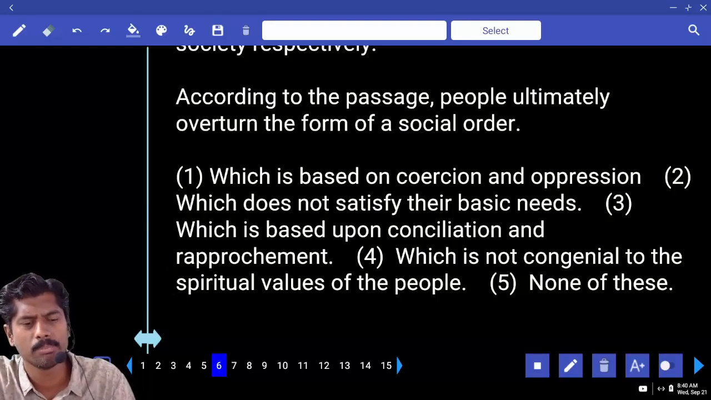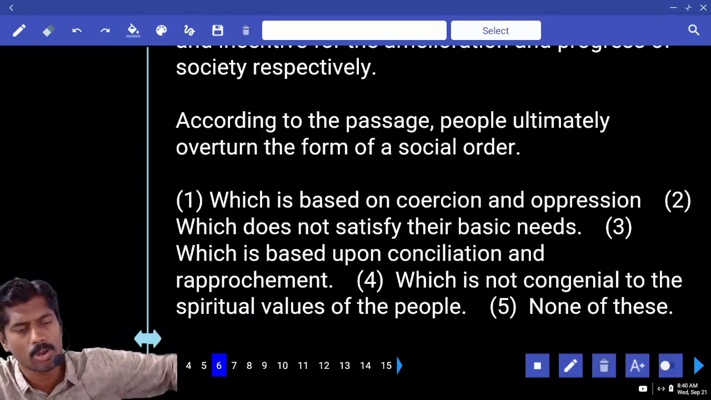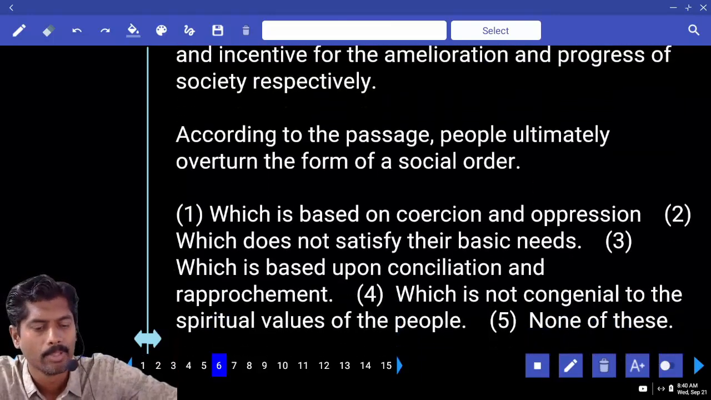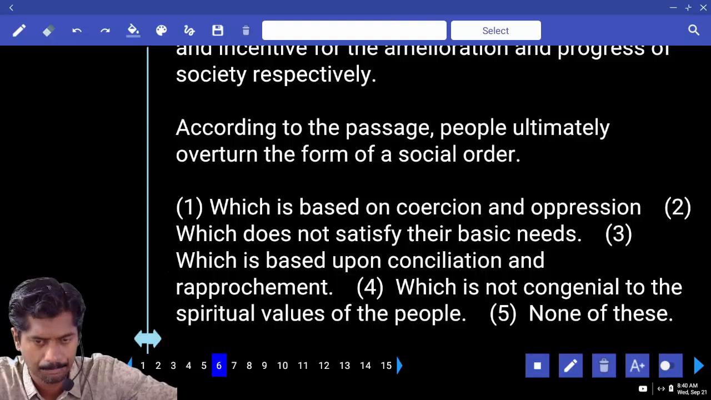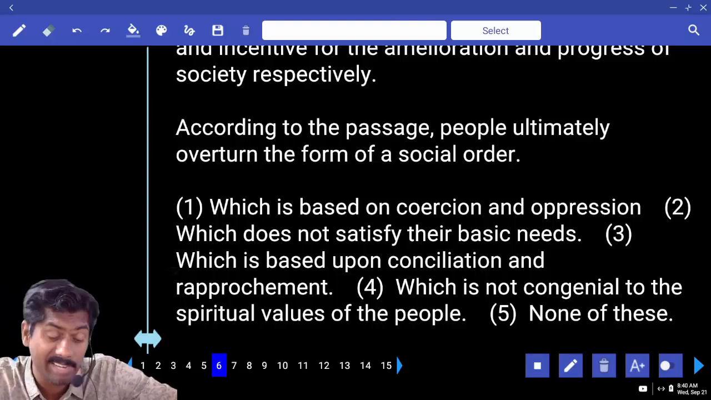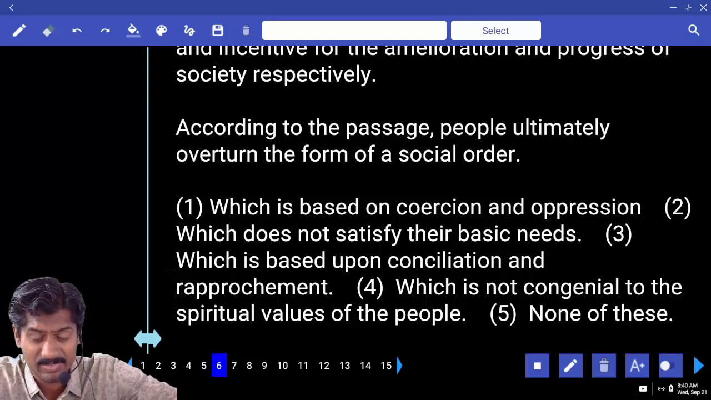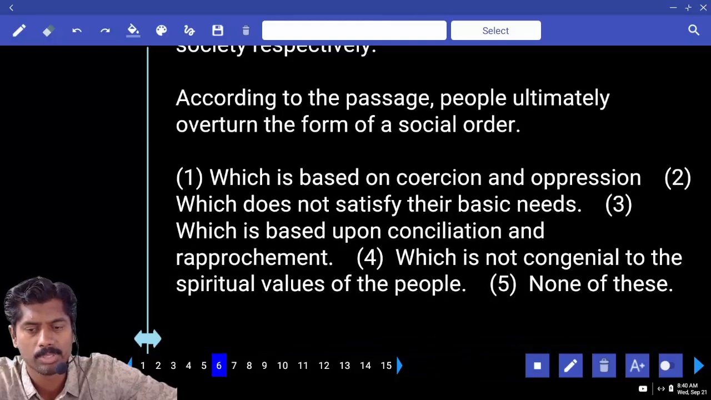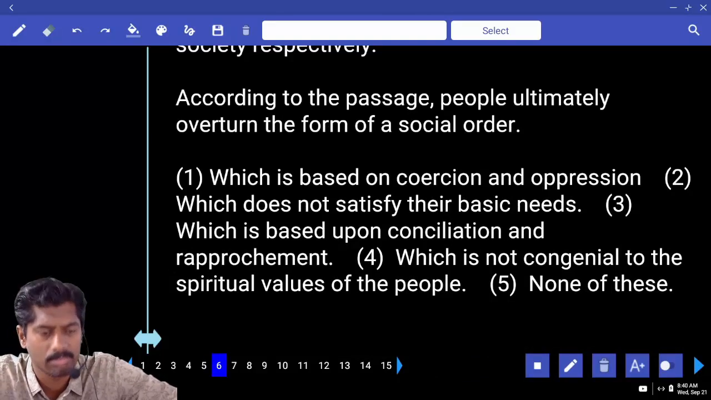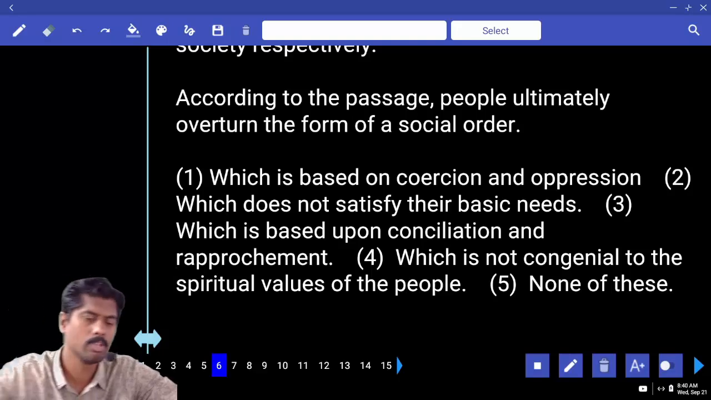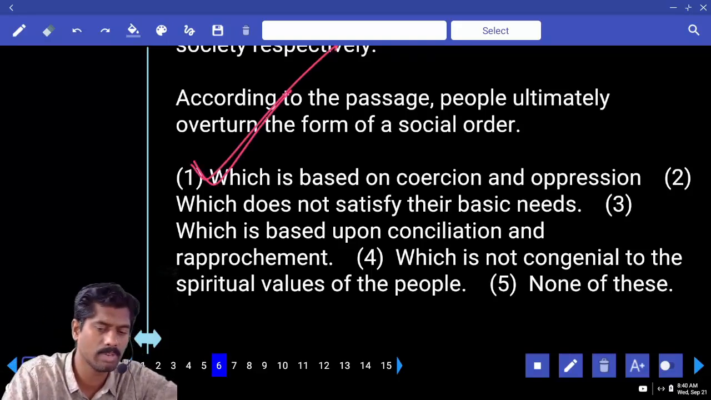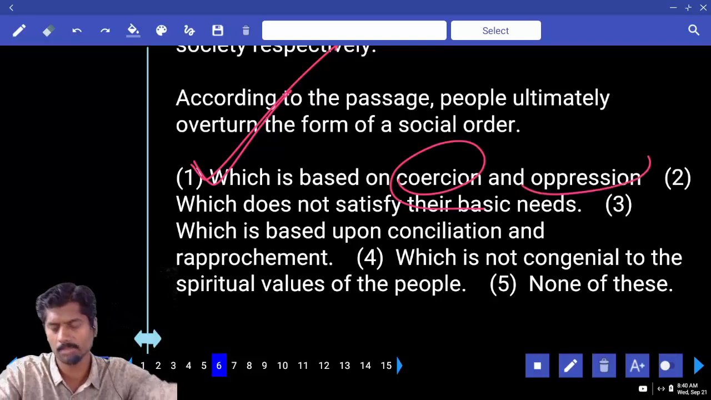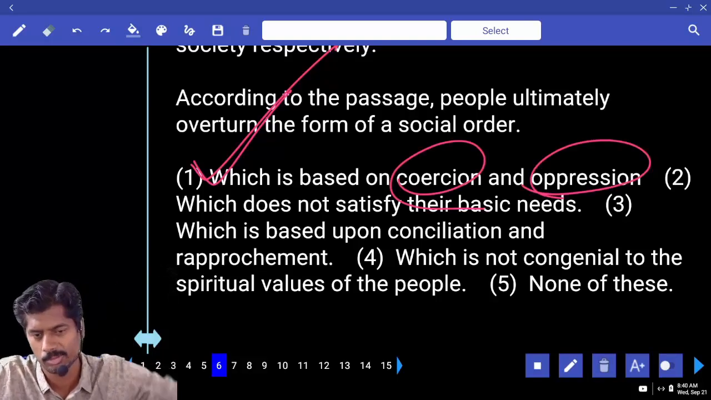According to the passage, people ultimately overturn the form of social order, when? Which is based on force and oppression. Okay, when you force people, they reverse it. Which does not satisfy their basic needs, which is based upon conciliation or rapprochement, which is not congenial to the spiritual values of the people. When will the order become reversed? Overturn the social order. When you force somebody something, then it will happen. Coercion means force. Oppression means suppressing, not giving equal opportunities.